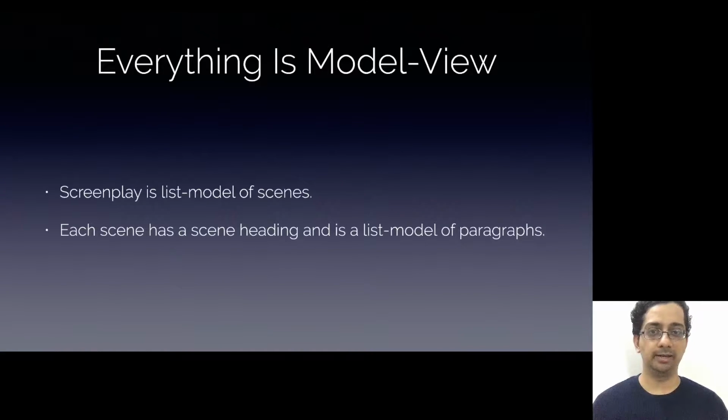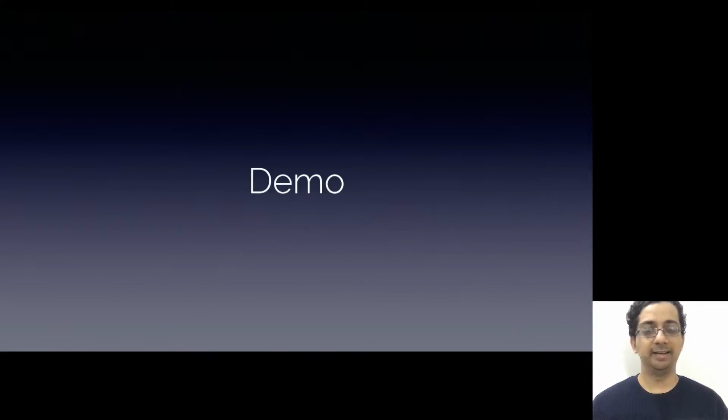A screenplay is simply a list of scenes. Put in other words, screenplay can be thought of as a list model of scenes. Every scene is a list of paragraphs, or we could think of every scene as a list model of paragraphs. Each paragraph has a type and some text associated with it. All of this might be getting a little too abstract for some of us. Let me show you a demo and this will become clear.